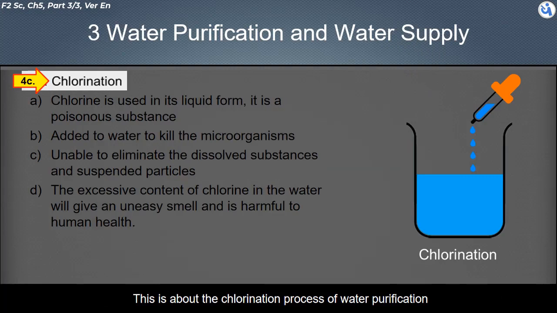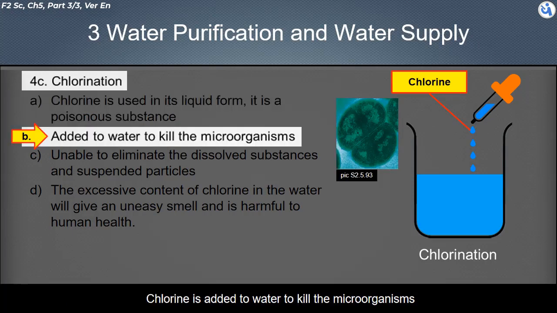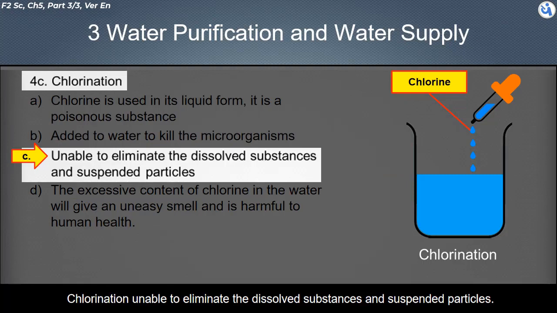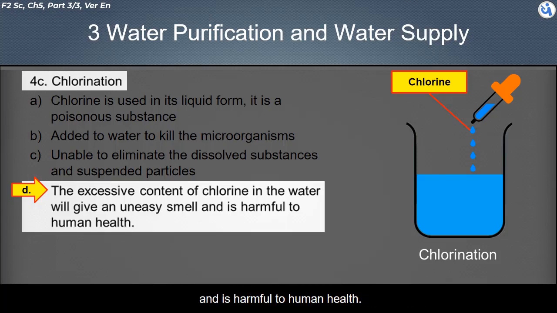This is about the chlorination process of water purification. In water purification, chlorine is used in its liquid form. It is a poisonous substance added to water to kill the microorganisms. Chlorination is unable to eliminate the dissolved substances and suspended particles. Excessive chlorine content in the water will give an unpleasant smell and is harmful to human health.